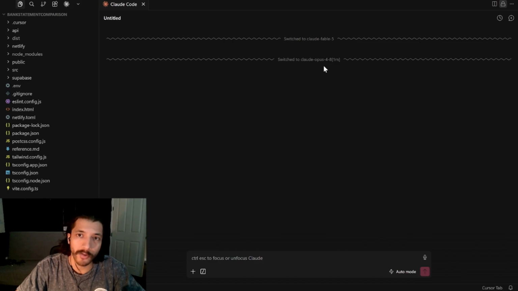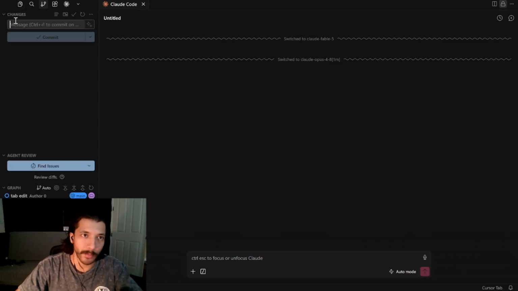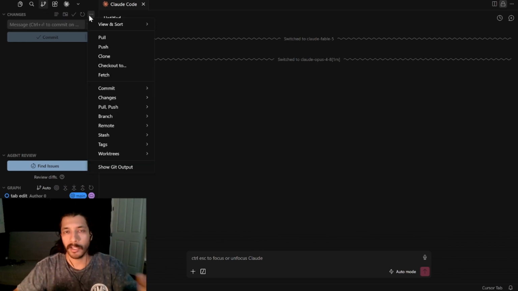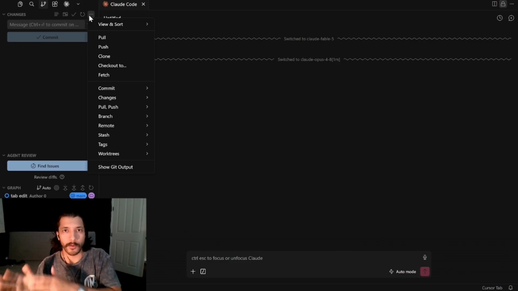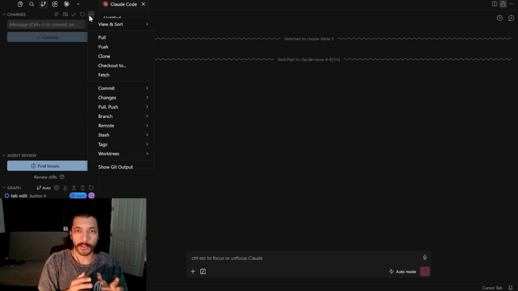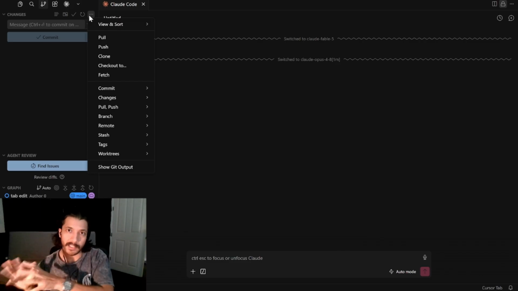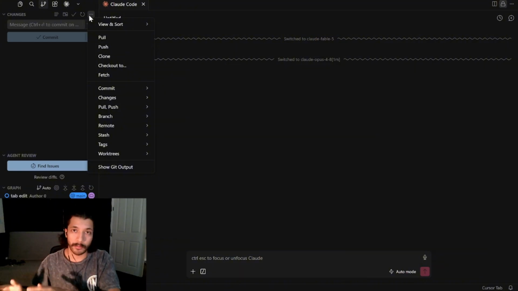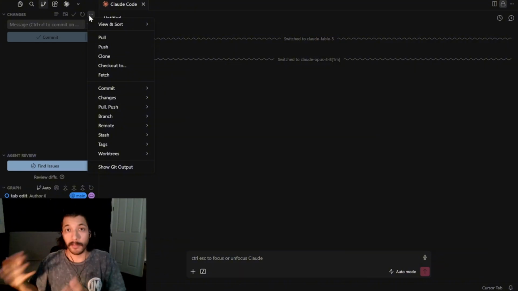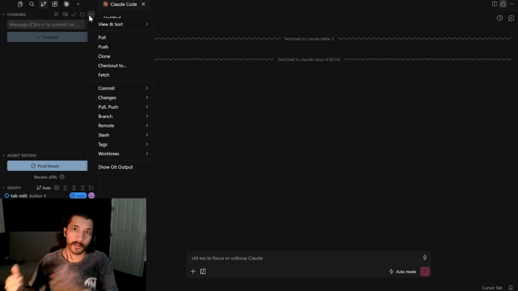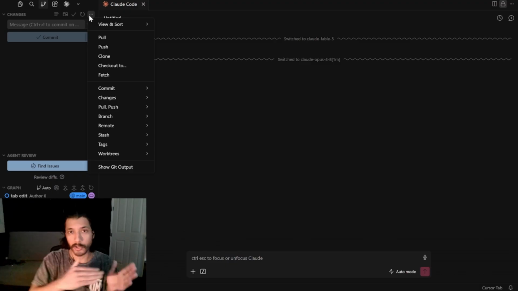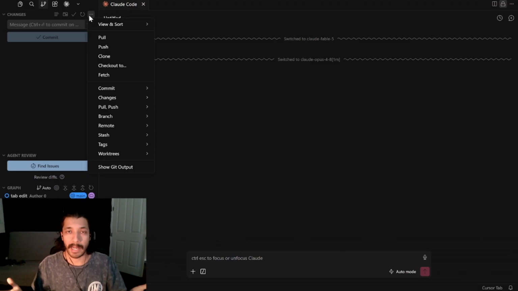Actually, what I want to do too is create a new branch. If you don't know, creating a new branch can be done in this icon here. Essentially, it allows you to create a new version of your build that is not the live version. So I'm going to create a test version, and if I want to completely erase it, I can. If I eventually do want to push those features onto the main one, I can do what's called a merge into the main, and then we can have those changes.